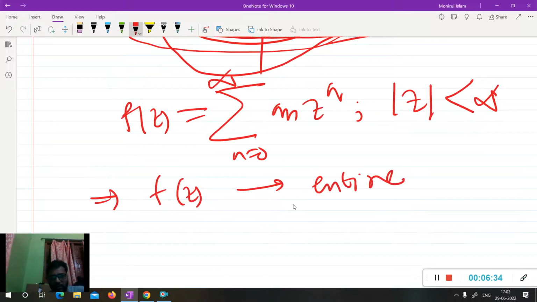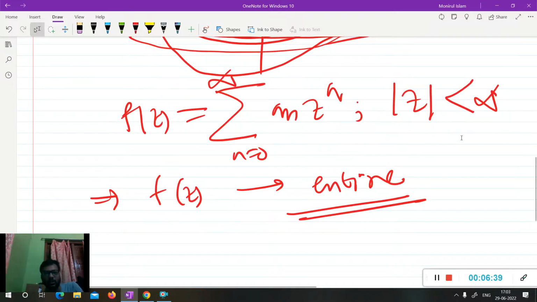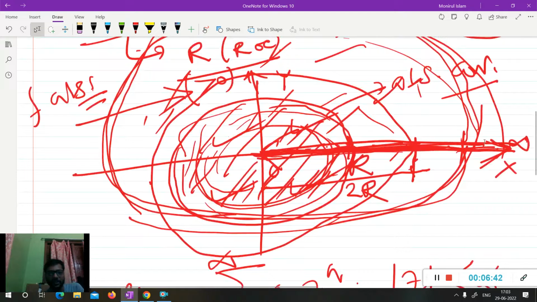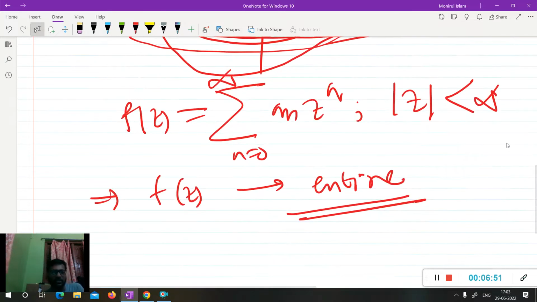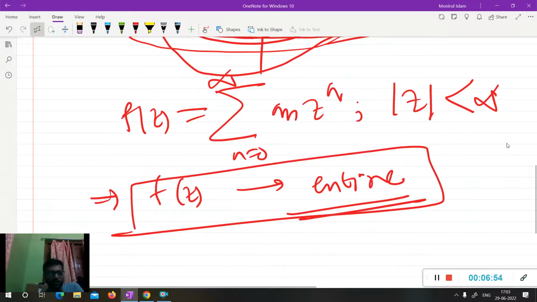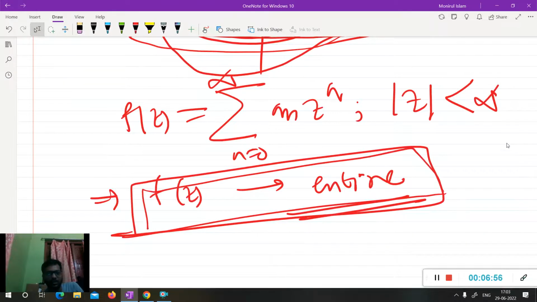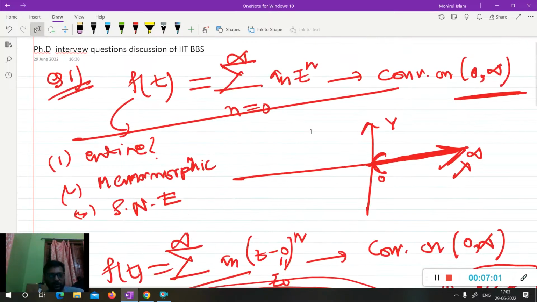So if a function of the form the sum of a_n z^n converges only on the real ray 0 to infinity, then using the idea of radius of convergence, this function is entire. It will converge everywhere on the complex plane, and this gives that the function is entire. This is a very nice question, asked in the IIT Bhubaneswar interview by Alu sir. So for the first question, it will be an entire function.